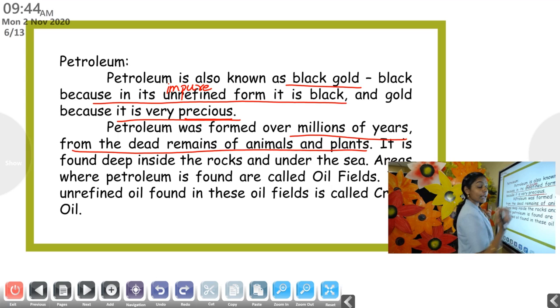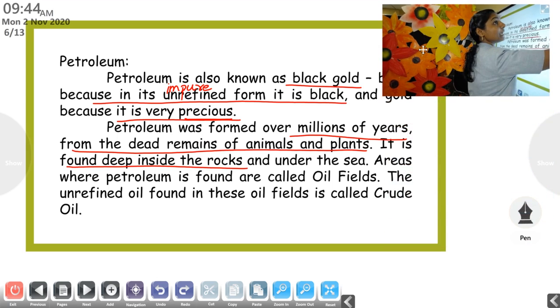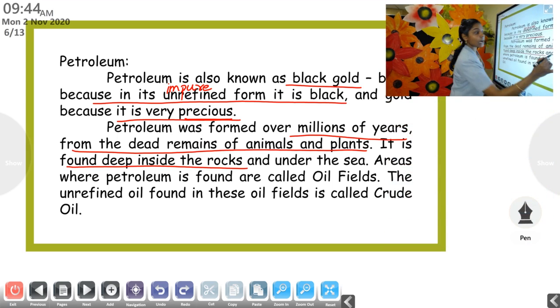Okay, so it is found. Where is it found? It is found deep inside the rocks and under the sea. So where is petroleum found? Deep inside the rocks and under the sea. So it has taken millions of years for the formation of petroleum. Then how is it formed? It has been formed from the dead remains of plants and animals. And where is it found? It is found deep inside the rocks and under the sea.